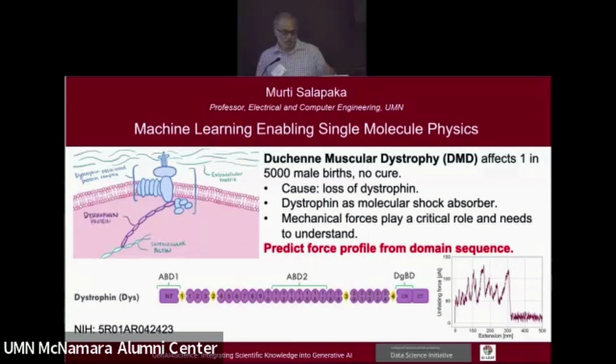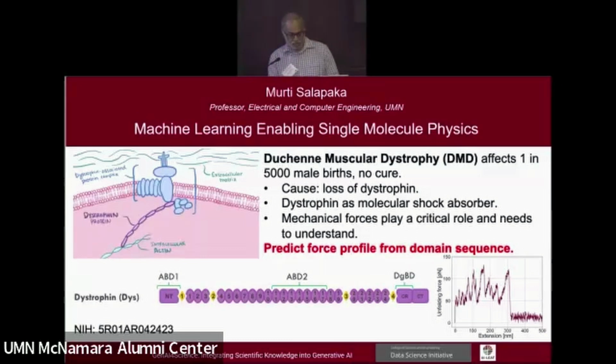My colleague in the College of Biological Sciences, Jim Ervasti, was one of the first to have purified this protein molecule that I've shown in the bottom here, with domain structures for various spectrin-type repeats. Clearly, this is a mechanical protein in the sense that it provides mechanical stability to the entire cell structure. But nobody had studied this from a mechanical point of view, and so we studied it.